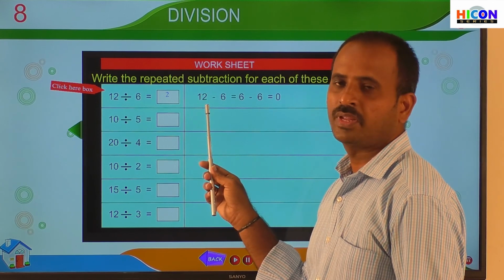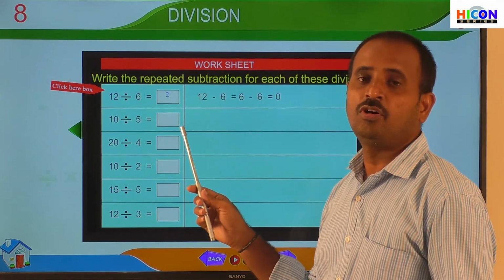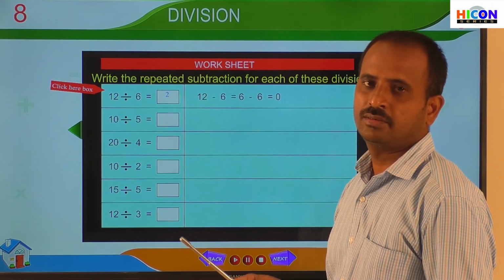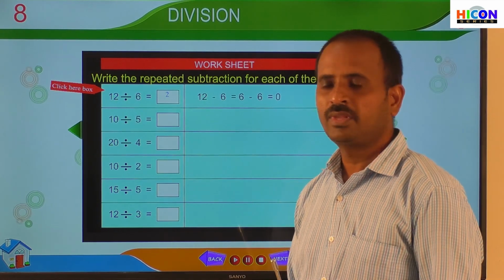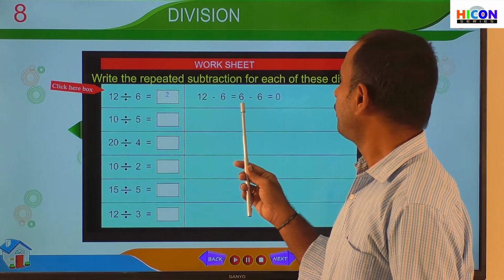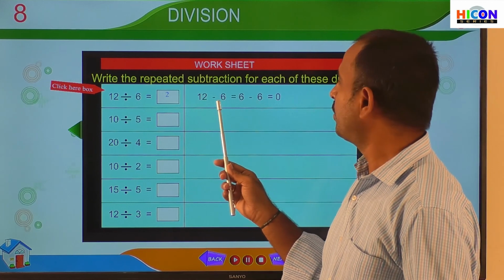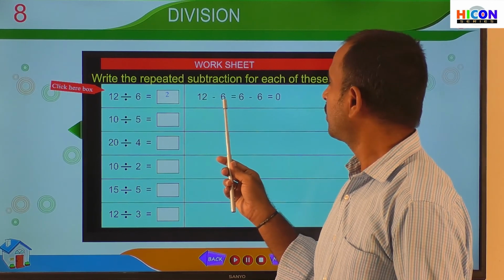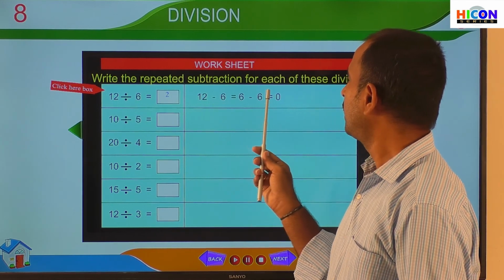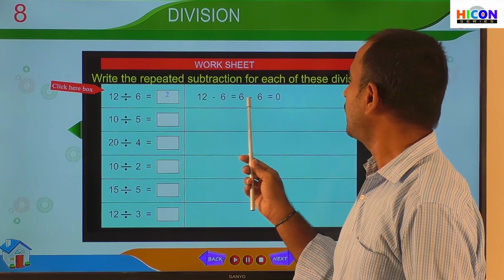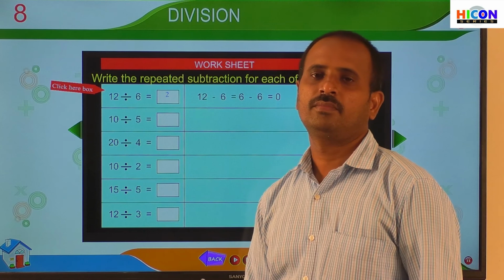First write 12 and subtract 6 from 12. If we subtract 6 from 12, how much will we get? We will get 6. But 6 is not 0. That's why again subtract 6 from 6. If we subtract 6 from 6, finally we will get 0. Once we get 0, count how many times we have subtracted 6. Here we have subtracted 6 two times. This is the first time and this is the second time. So the answer is 2.